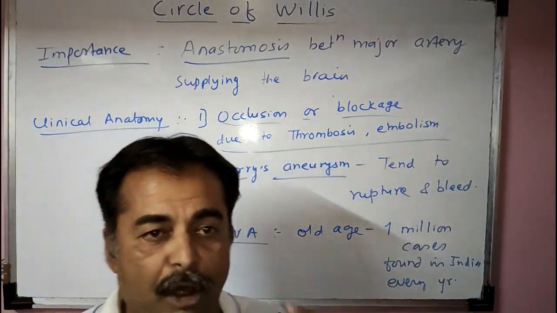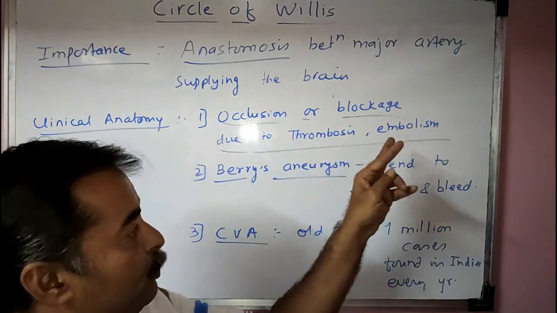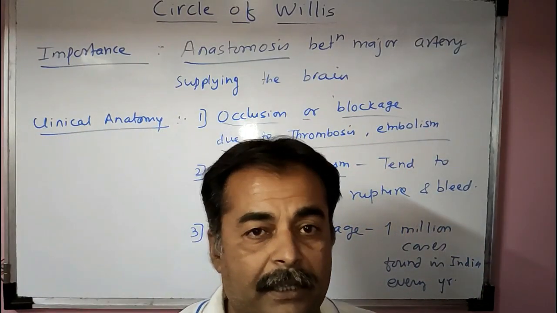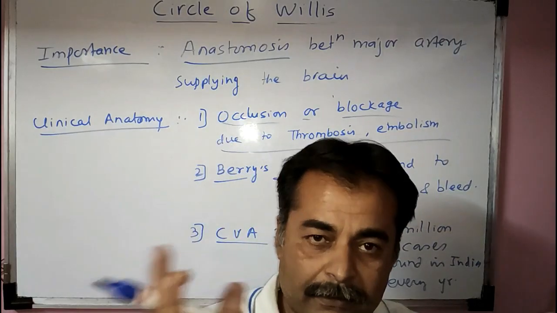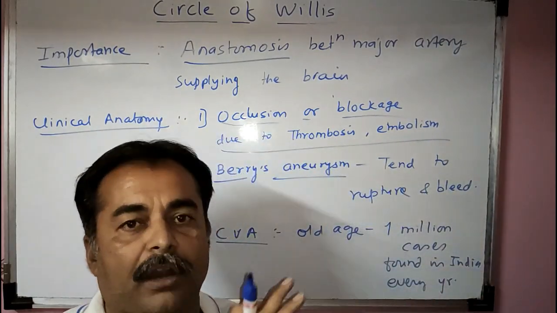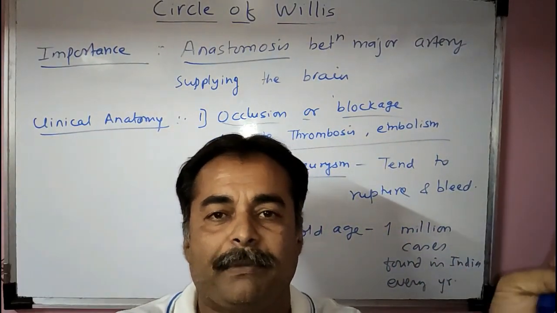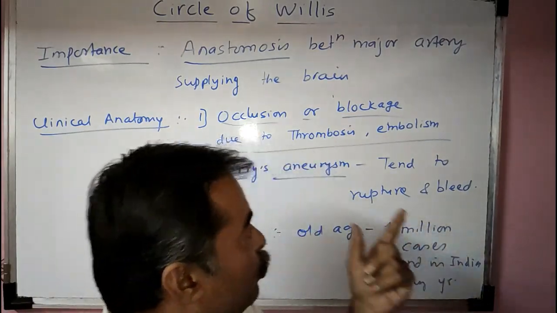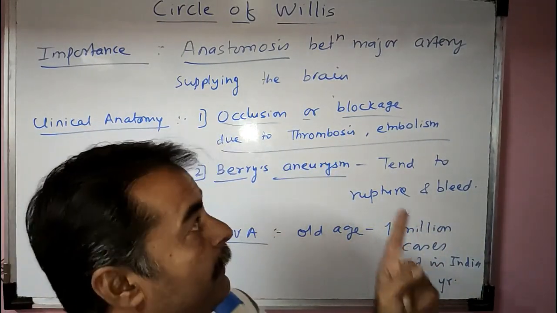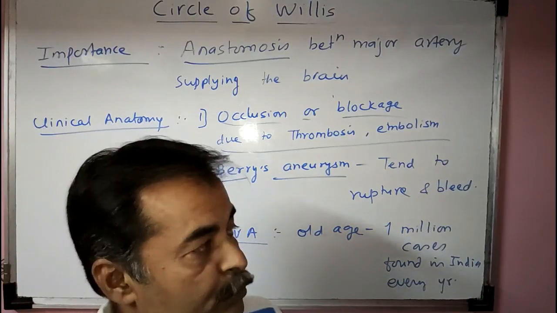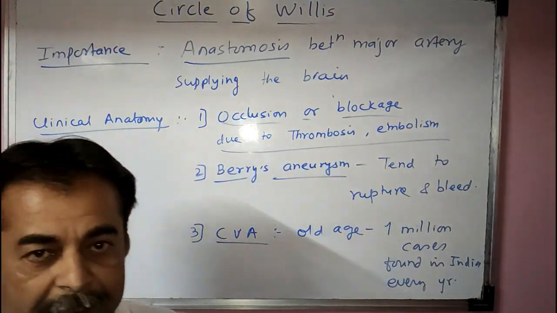Suppose there is a blockage of any artery due to thrombosis or embolism. Then another artery will take the place of that blocked artery, so the blood supply to the brain will not be hampered. To overcome the blockage, this anastomosis will help. So this is one of the most important applied parts.